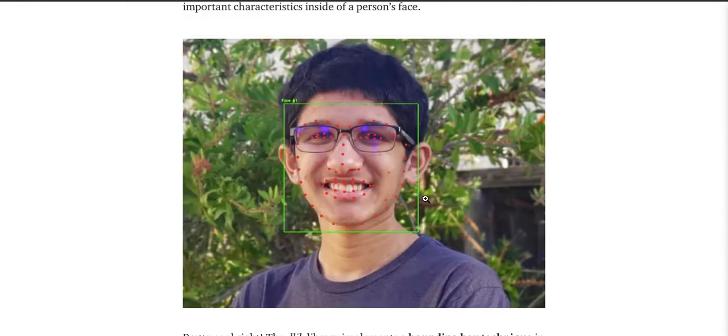If I go over here, this is an example of how the Dlib library looks. First it creates a bounding box on the face, and then it works on the general coordinates around the face. As you can see over here, it relatively captures the eyes, the nose, the mouth, and the general overall structure of my face.